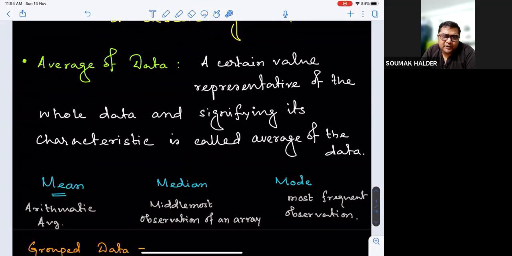Now we have data in two variations: grouped data and ungrouped data. When we take individual information, that's called ungrouped data. When the sample size is very great, usually we group.